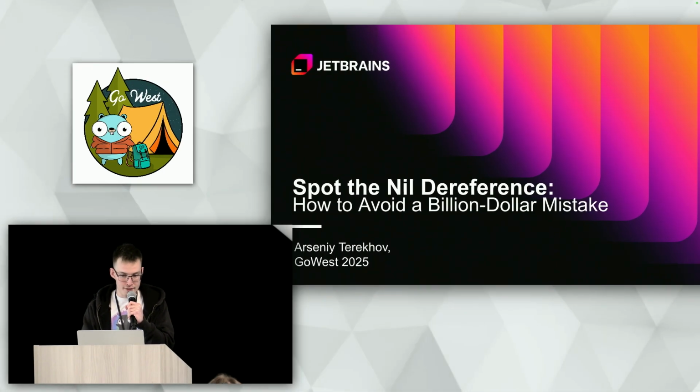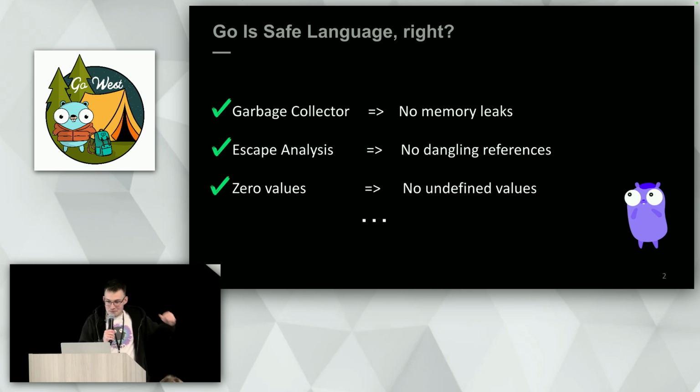And today I want to tell you about one of the pain points of the Go language, namely nil pointer dereference. Okay, Go is a pretty safe language, right? Go has a garbage collector, so you don't need to worry about memory leaks. Go has escape analysis, so you don't even need to know what a dangling reference is. There are no dangling references in Go. Also, there is a nice concept of zero value, so you don't get undefined values and don't get undefined behavior, and it's cool. All of this makes Go a pretty robust and reliable language, except for one thing.